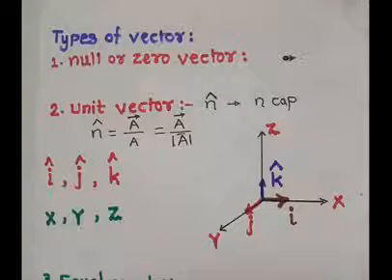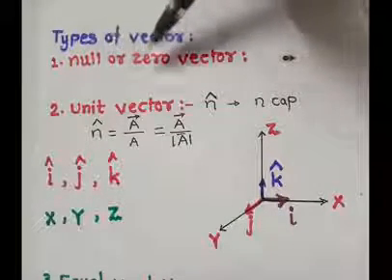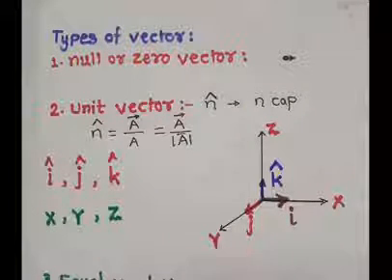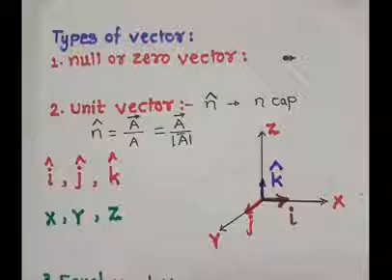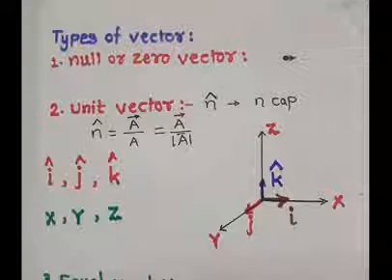Now, what are the types of vectors? There are different types of vectors. First, what is a null or zero vector? A vector which has zero magnitude and a particular direction is called a null vector or zero vector. For example, the velocity vector of a stationary object. The object which is stationary has magnitude 0, hence it is called a zero vector or null vector.